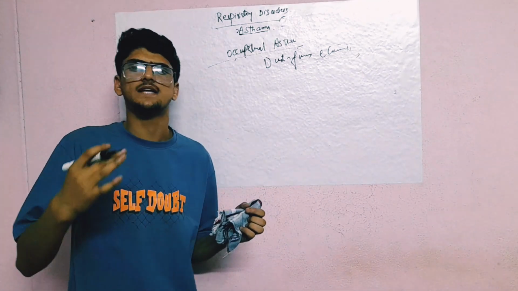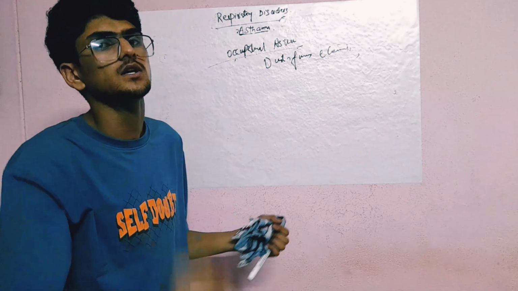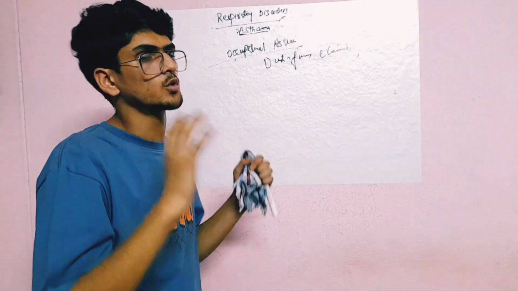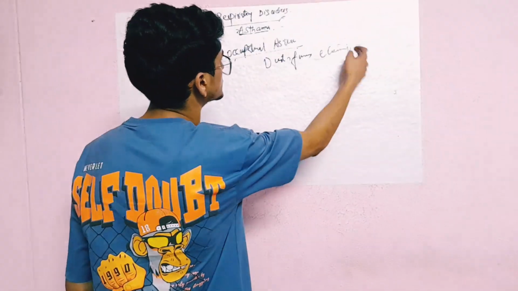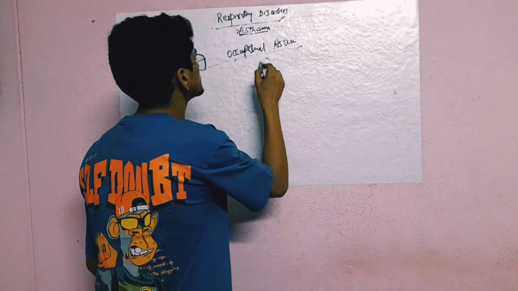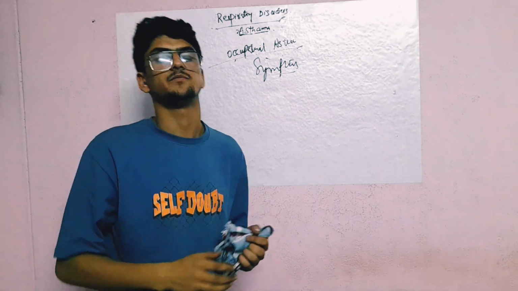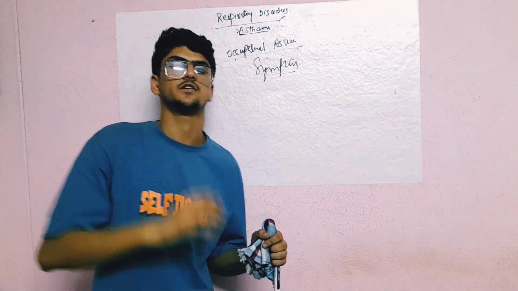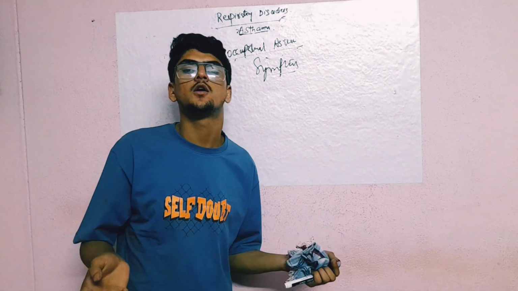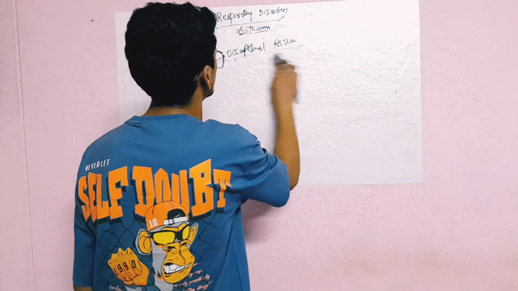So dust, fumes, chemicals, allergens, different types of things may be there, and those can induce asthma in a person working in that industry or workplace. When the person is exposed to the dust, fumes and chemicals, that leads to occupational asthma. The symptoms will be the same as those of general asthma: consistent coughing, breathlessness, chest tightness, and more mucus production.